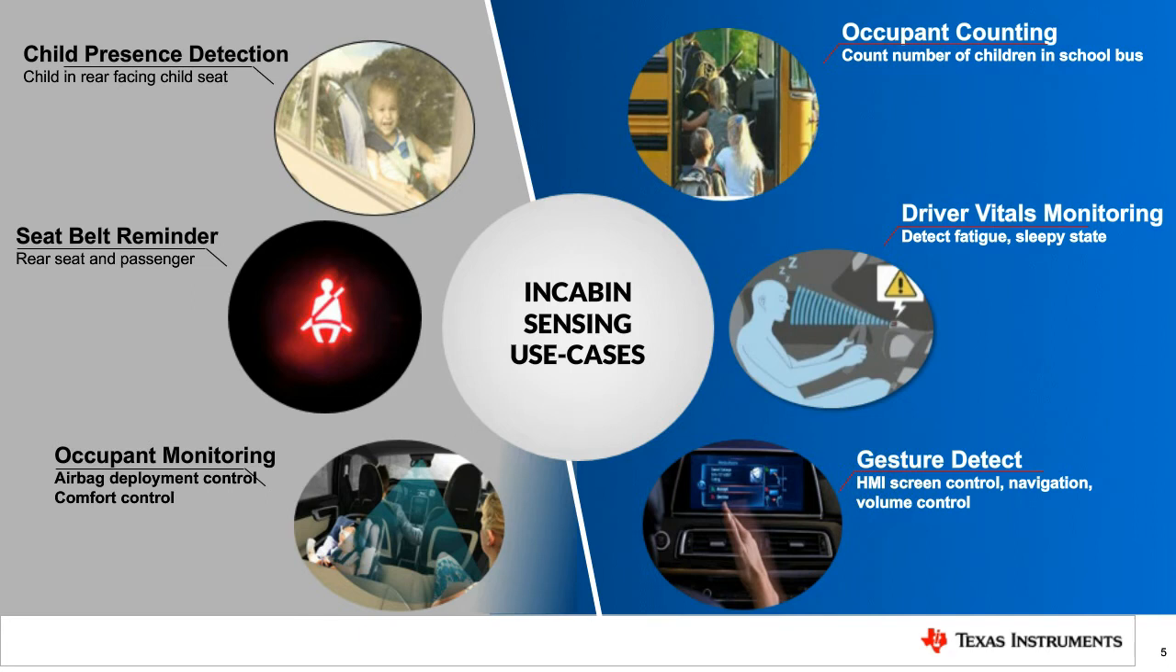In addition to that, there are also other functions such as seatbelt reminder and occupant monitoring, which a single sensor can provide at the cost of replacing all additional sensors such as weight sensors. It could also be used for counting occupants. A good example would be detection or counting of children inside a school bus.